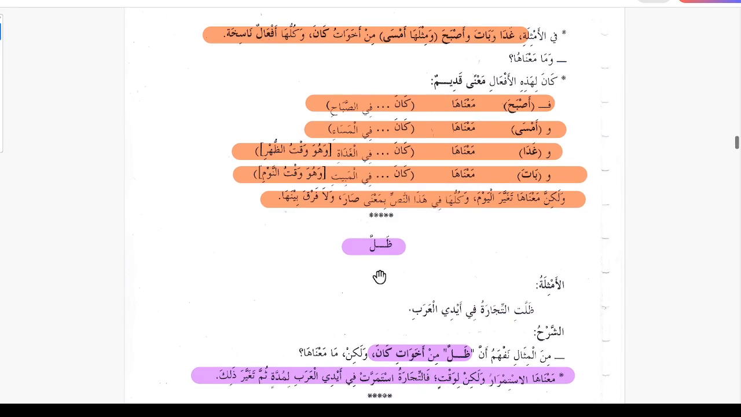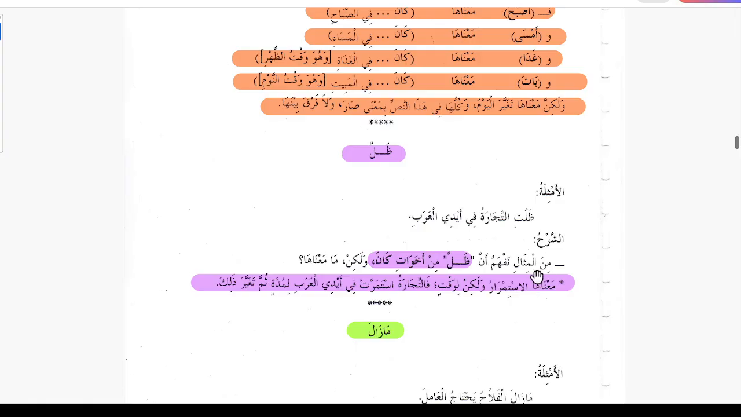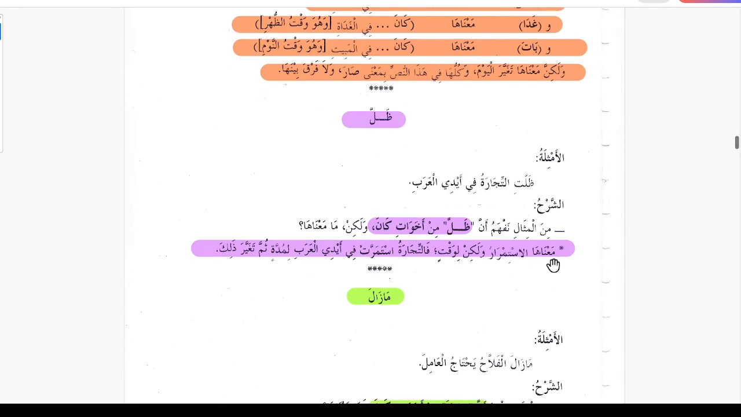Another sister of Kana: Zalla. Zallat tijaratu fi aidil Arabi: the trade remained in the hands of Arabs. The explanation is minal masali nafhamu anna, from the example we understand that Zalla is min akhwati Kana, from the sisters of Kana. Walakin, but ma manaha, what is its meaning? Manaha al-istimrar, walakin li waqtin. Its meaning is al-istimrar, the continuity, the continuation of something, walakin li waqtin, for some time.